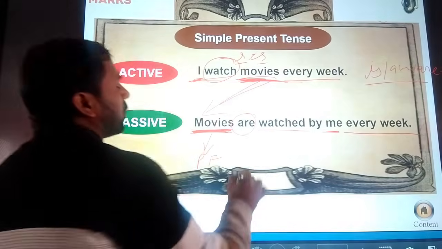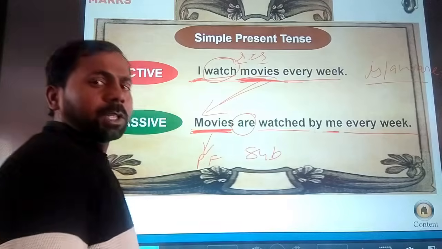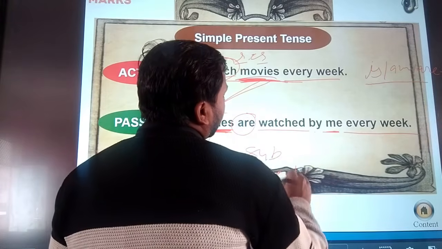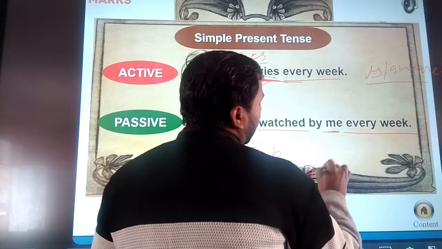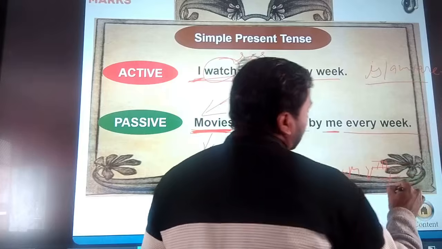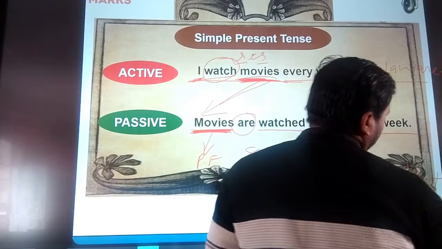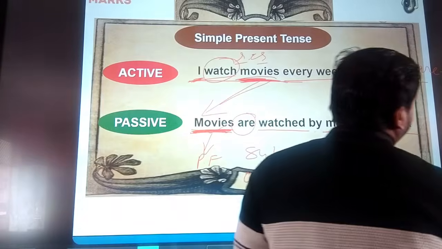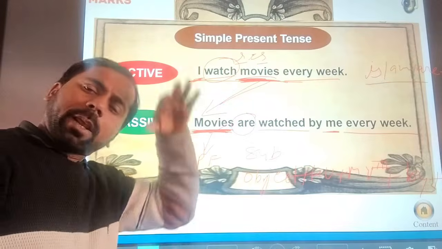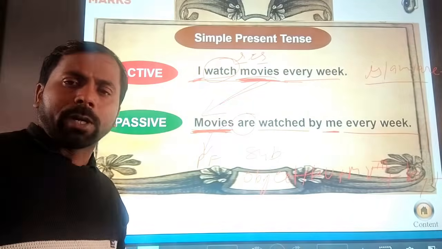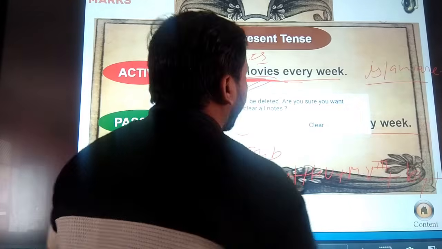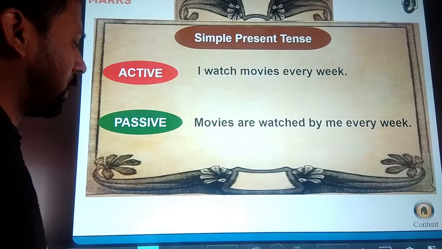So we can say that the passive voice sentence structure is object plus helping verb plus main verb with the third form plus by plus subject. It is the sentence structure of passive voice in any tense if you want to convert. So it is a simple present tense. I hope you all understood how it changes from active to passive voice.